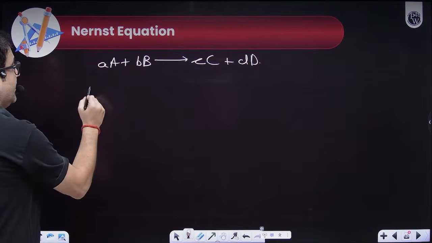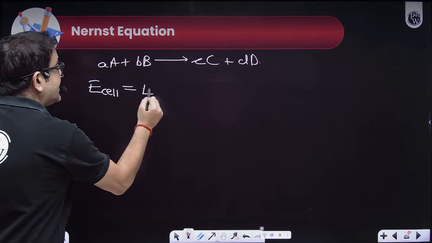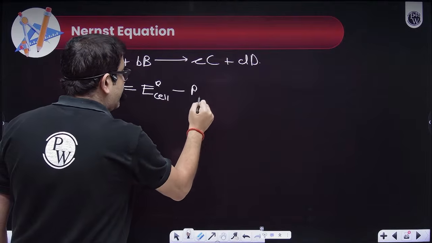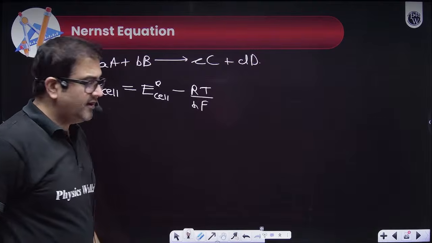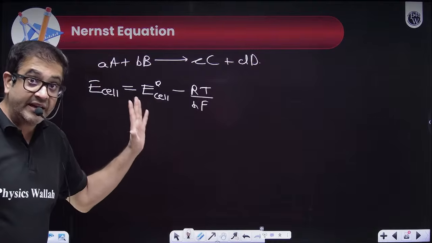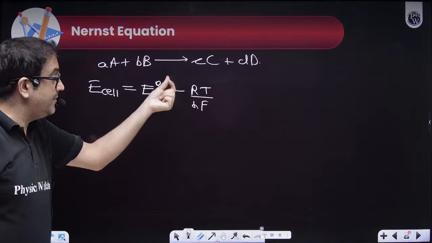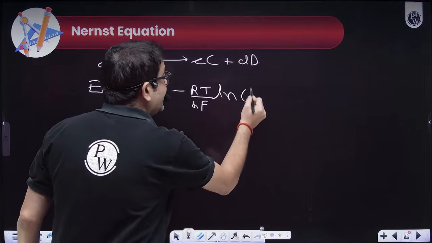Now, the cell potential according to Nernst will be the standard cell potential minus RT upon nF. Sir, is it a statistical value? Yes, beta. So no derivation, at least you should directly know this Nernst equation, which is E cell is equal to standard cell potential minus RT upon nF into ln of the reaction quotient.